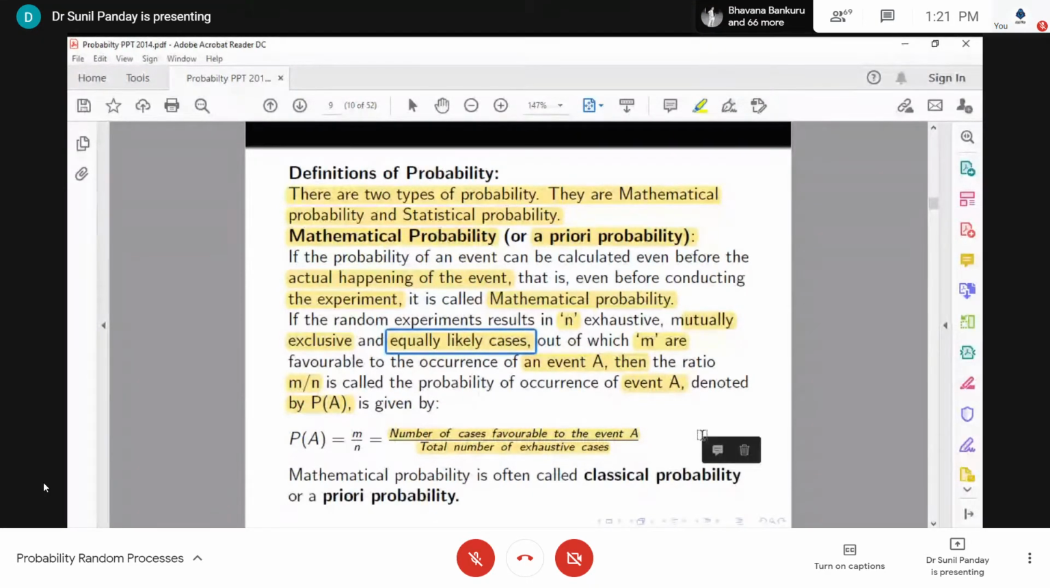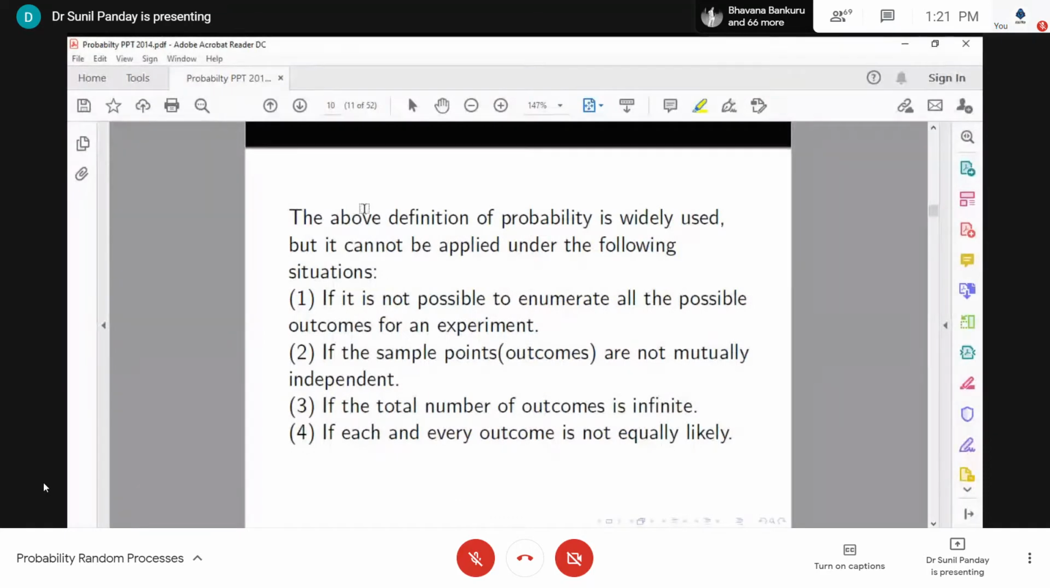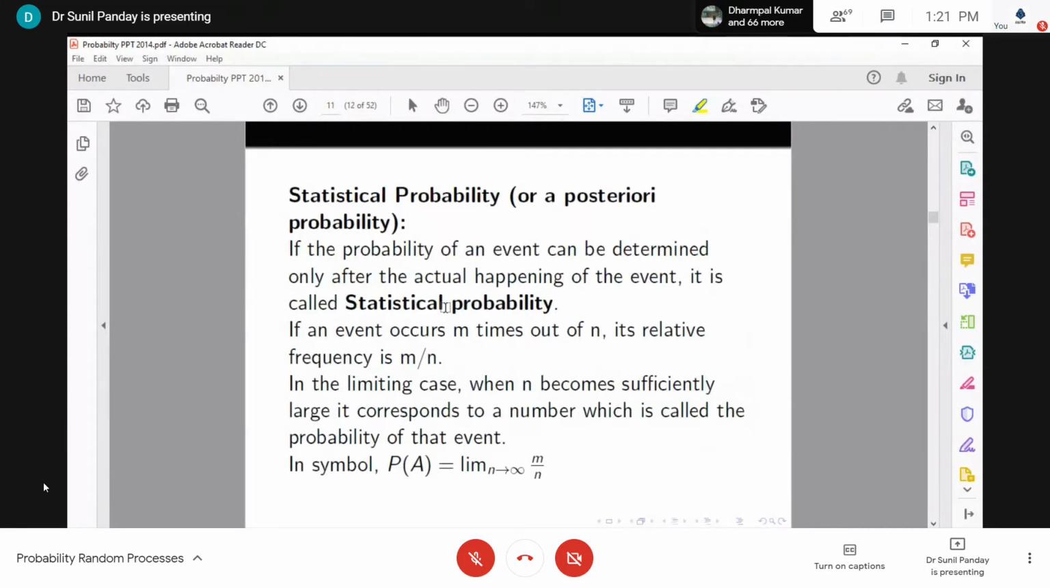Then we have another definition of probability. These are the cases I already talked about. The above definition of probability is widely used, but it cannot be applied under the following situations: if it is not possible to enumerate all possible outcomes of an experiment, if the sample points are not mutually exclusive, if the total number of outcomes is infinite, and if each and every outcome is not equally likely. Then we have another definition of probability that is known as statistical probability or a posteriori probability.